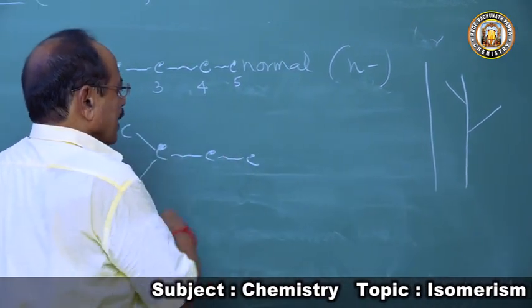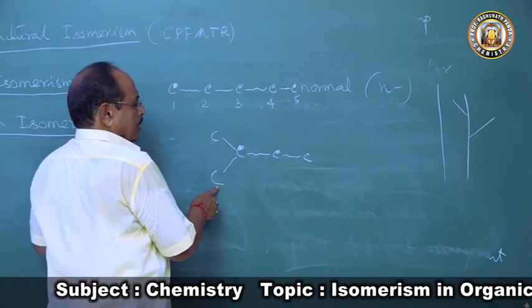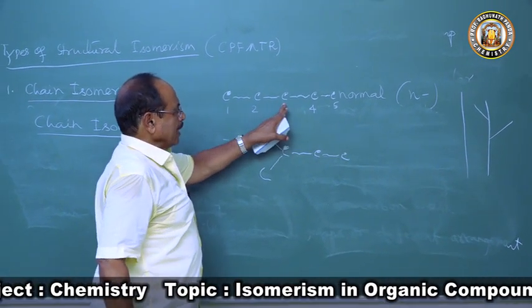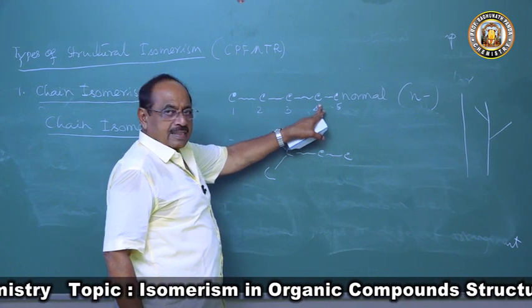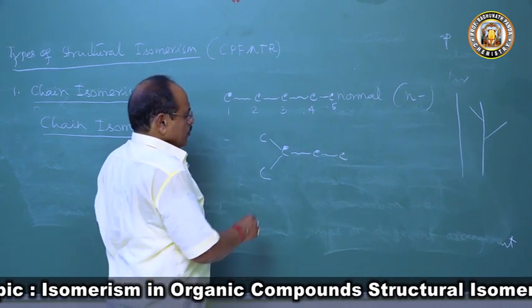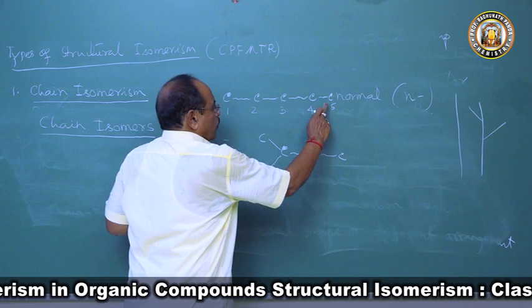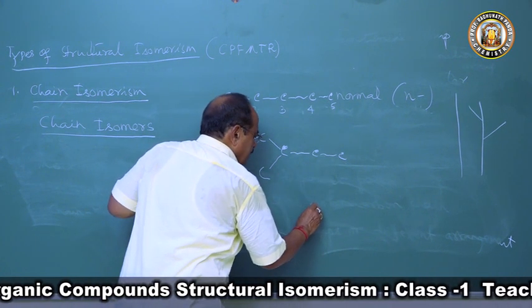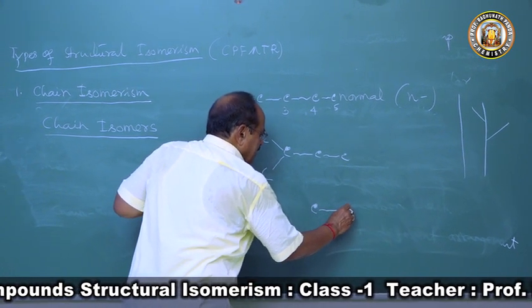Just like that, carbon atoms can be branched. Branching begins at the third, or we can branch at the fourth, keeping the fourth carbon atom constant.